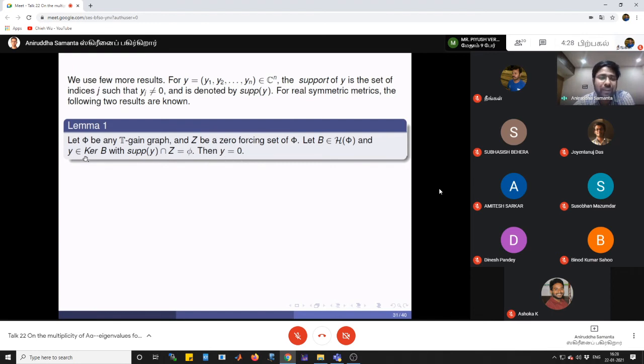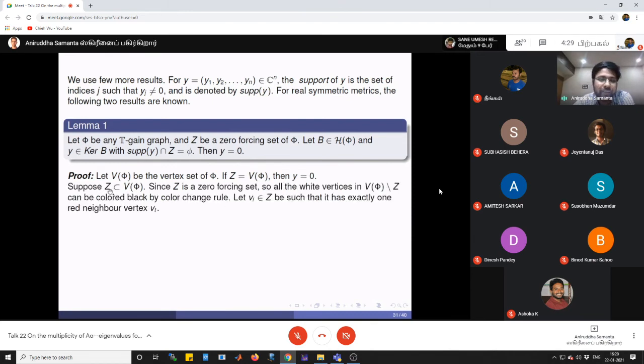Now V of phi is the vertex set of phi. If our Z is the full vertex set V of phi, then we can see from this relation that the support is empty, therefore Y is zero.